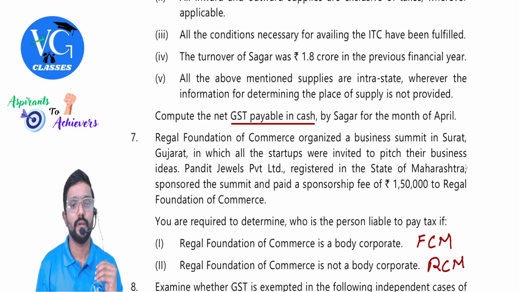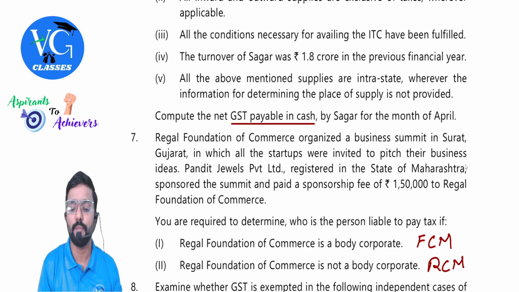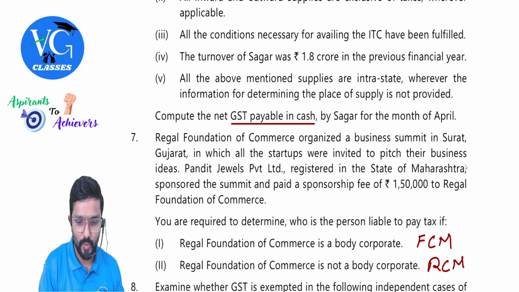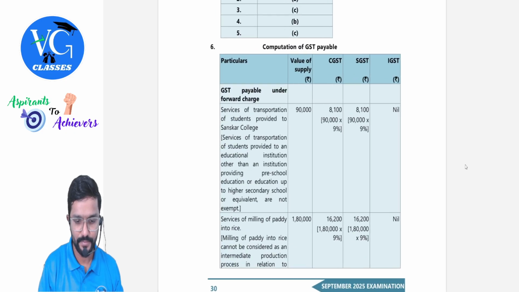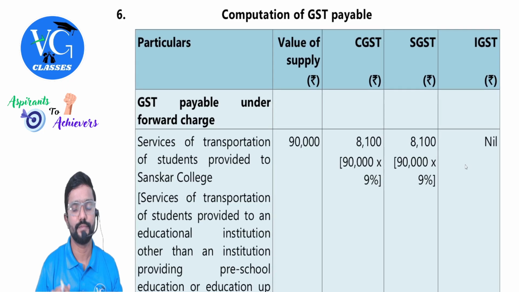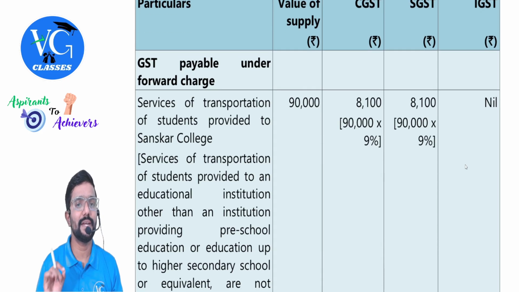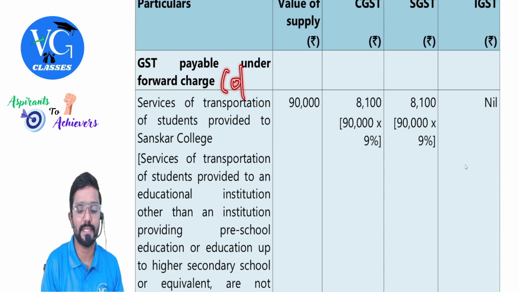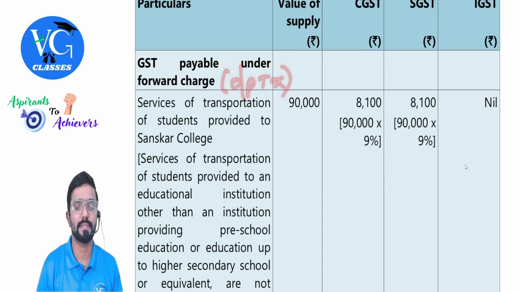All the above mentioned supplies are intrastate wherever the information for determining the place of supply is not provided. Compute the net GST payable in cash by Sagar for the month of April. Okay, sir. Let us look into the answer. Computation of GST payable. First, let us calculate the output tax. GST payable under forward charge. That is output tax. In simple, output tax.